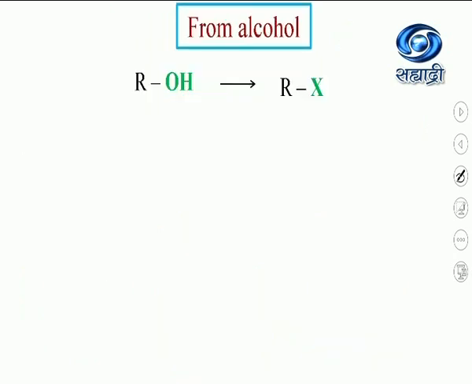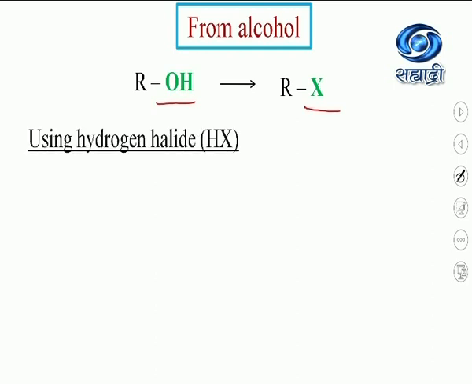The most suitable way of preparation of an alkyl halide is using alcohol, because we are having a variety of alcohol compounds. Now see the functional group ROH. That OH is replaced, removed, substituted by halogen. What way we have seen how it is replaced? It is replaced either by using hydrogen halide or phosphorus halide or using thionyl chloride.